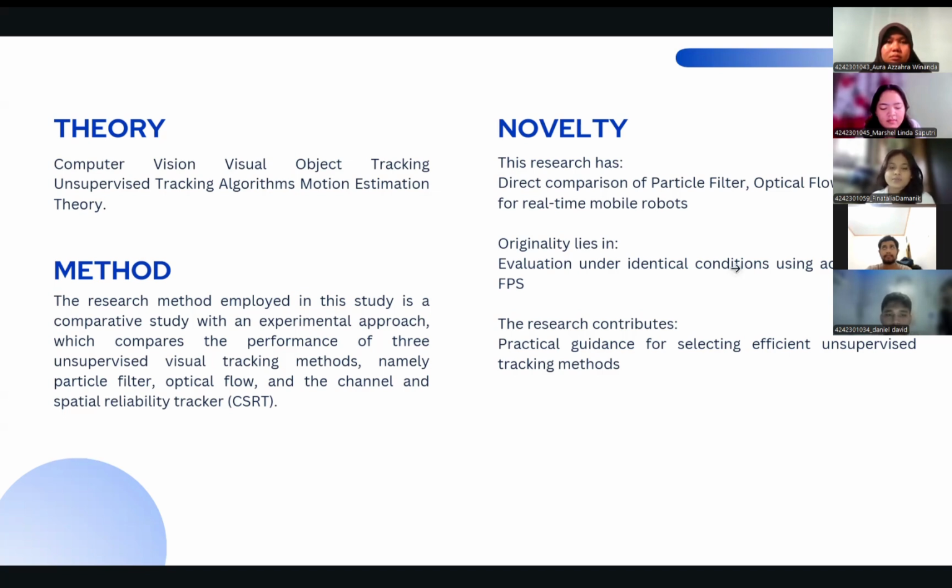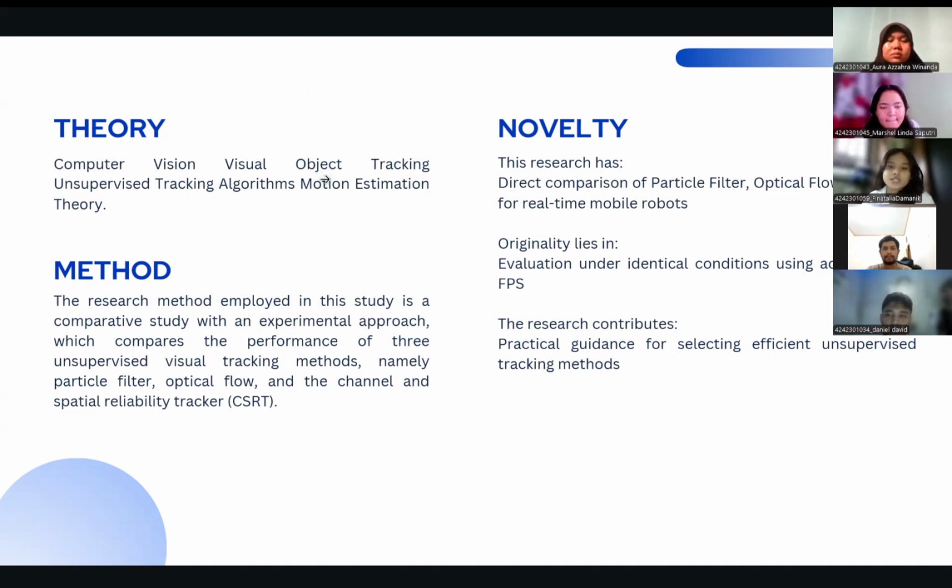Optical flow is applied to track pixel movement between frames using the fast and efficient Lucas-Kanade algorithm, making it very suitable for real-time tracking needs.